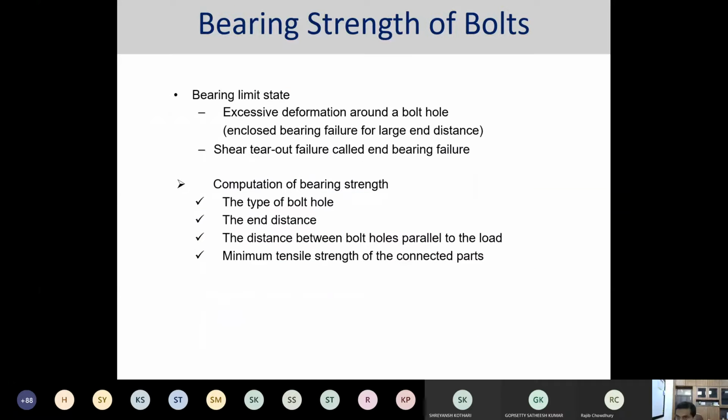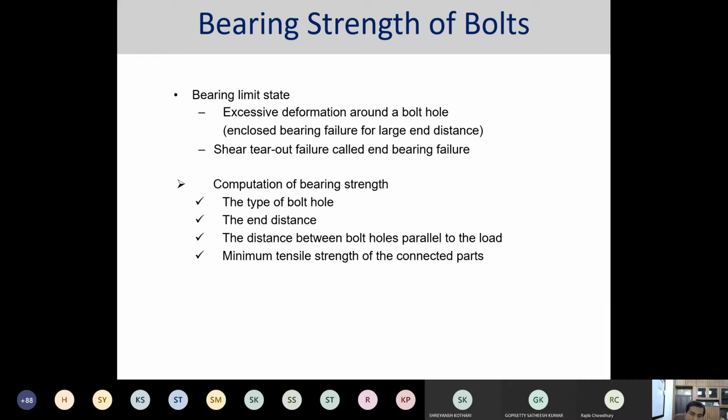Okay, so the next feature regarding the connection design of the bolt is that the bearing strength of the bolt also needs to be taken into account. Why? Because we have to make sure that all the failure modes, whether on the bolt or on the plate, get arrested.